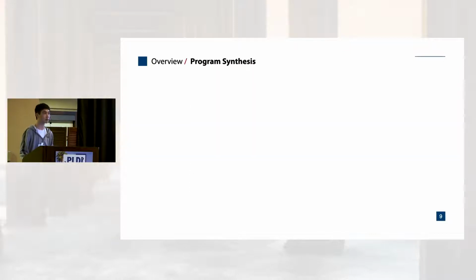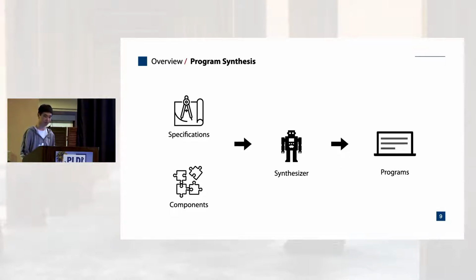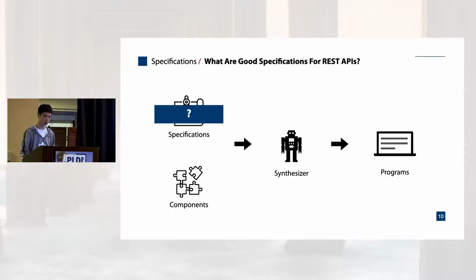In program synthesis, a user usually needs to give some kind of specification and some components to the synthesizer. Then the synthesizer searches for programs that satisfy the given specification. So if we want to use the synthesizer to solve the task from our running example, the first thing we need to figure out is how to express the intent to the synthesizer. In other words, what are good specifications for the REST API domain?